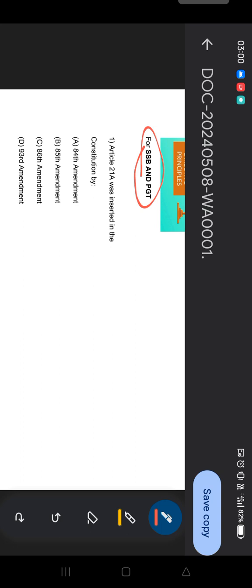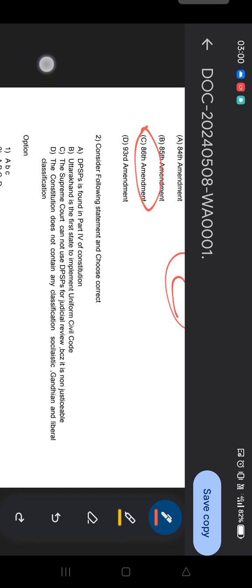The first question: Article 21A was inserted in the Constitution by. Your time starts now. It's a very easy question. And time is off. The answer of this question is option C, that is, the 86th Constitutional Amendment Act. It's a very easy question, we have already discussed it. So question number 1, option C is the answer. Moving to the next question.